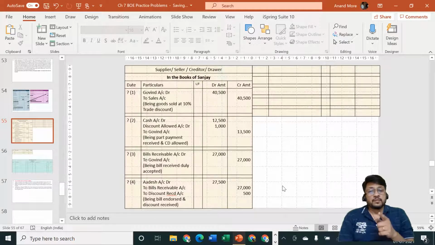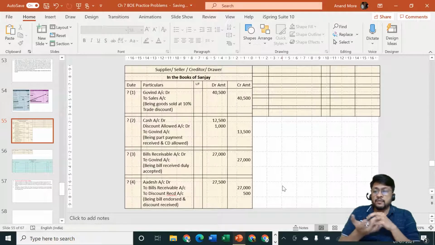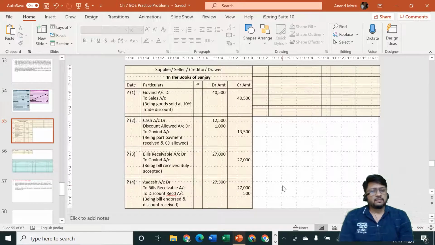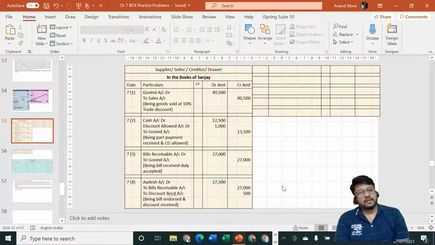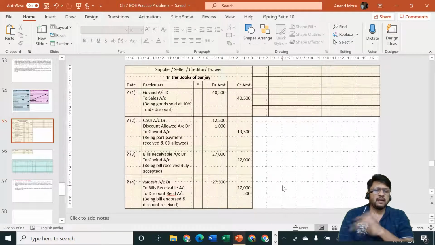Now remember, this discount is not allowed by Adesh because he was very much in love with Govind. He gave the discount because he was under the impression that money is received. If the bill would have been accepted by X or by Y or by Z or by L, M, N, O, P, anybody in this world, still Adesh would have allowed the discount.